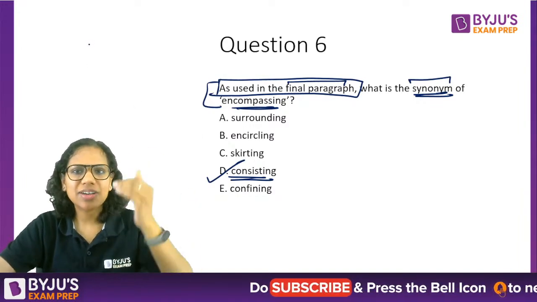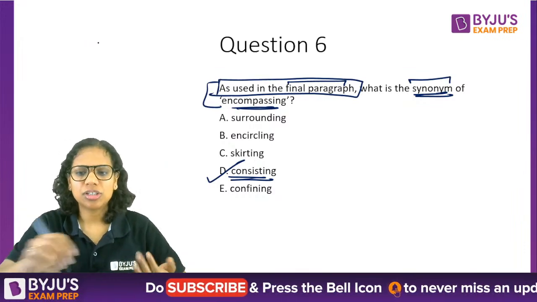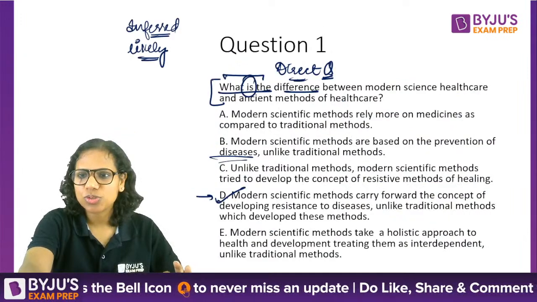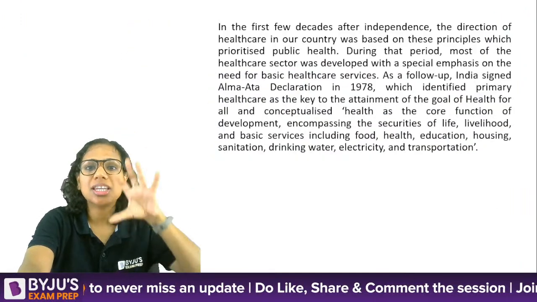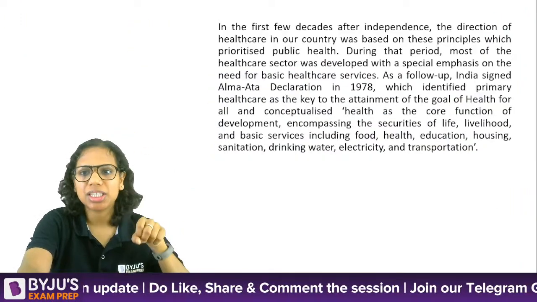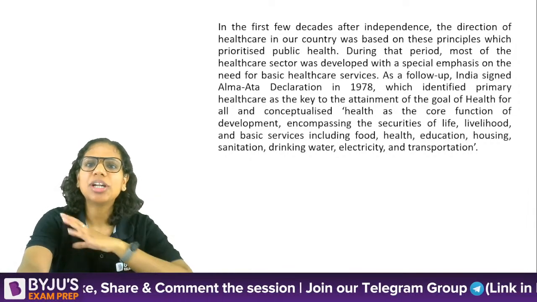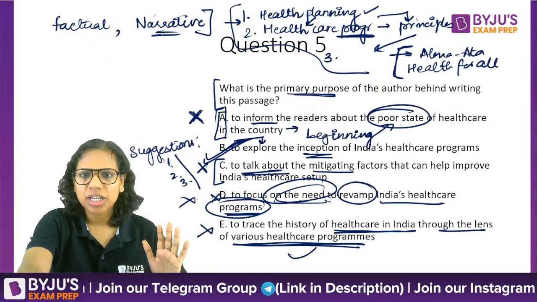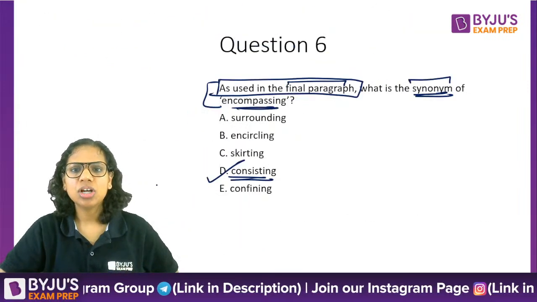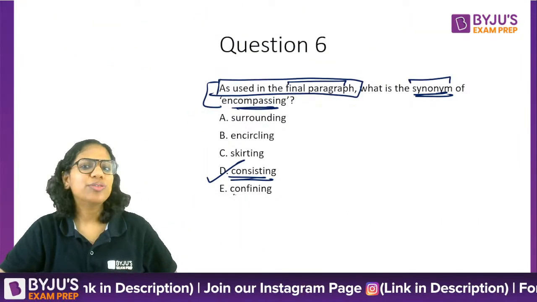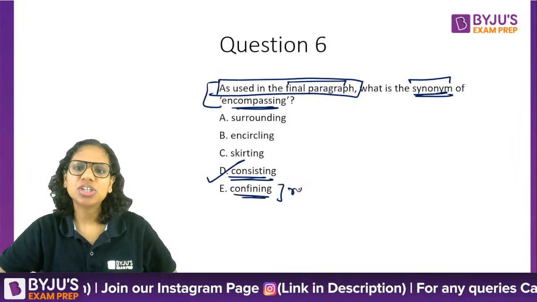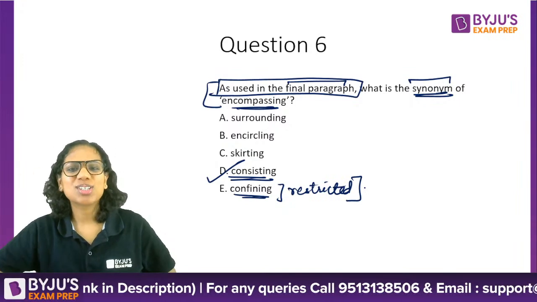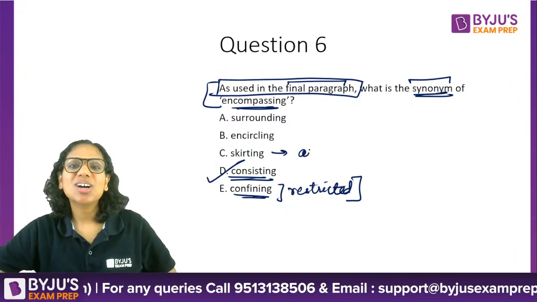Basically, we are saying that health is the function of development. Okay. And what all does development include? It should ensure your access to life, livelihood. That is what was mentioned. Encompassing, consisting, including the securities of life, livelihood, and basic services. This is all what development should entail. So this is consisting. Confining, no, I'm not saying that it is restricted to this, that this is all that development is restricted to.